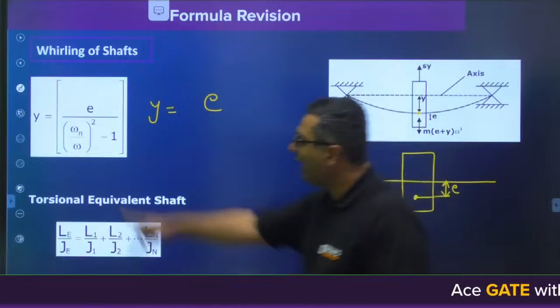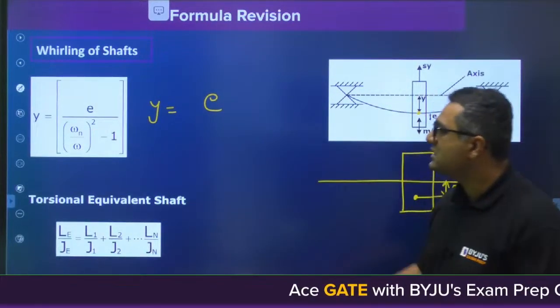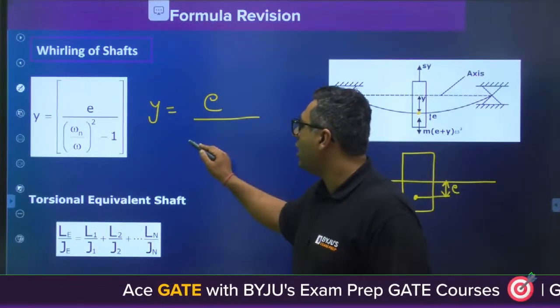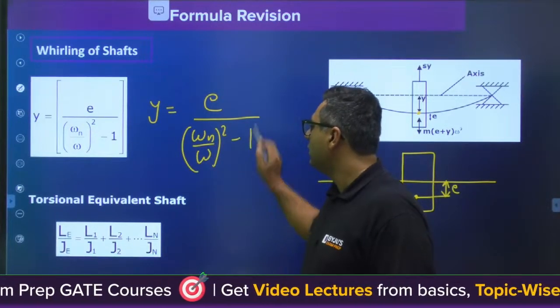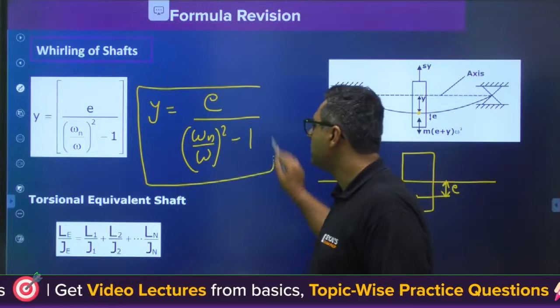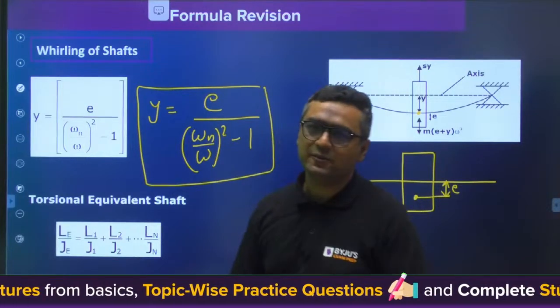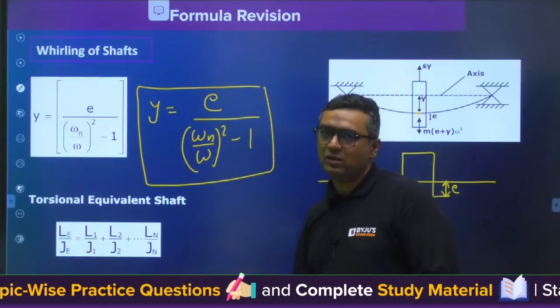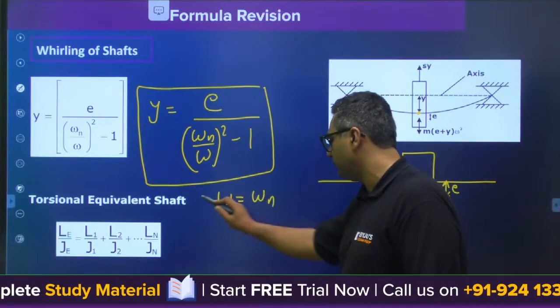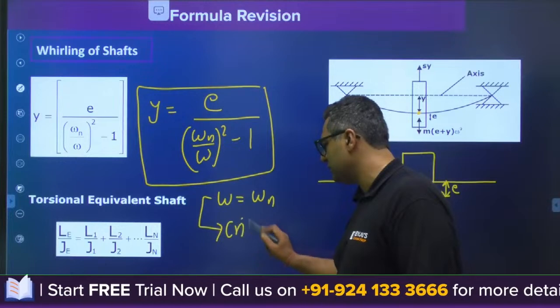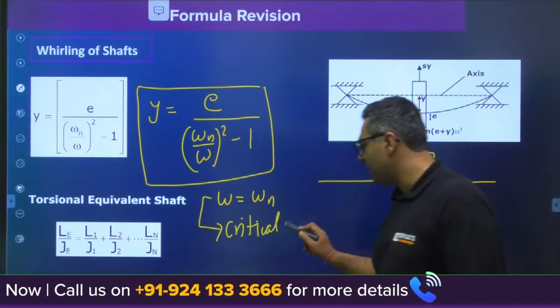Then the Y deflection is E by (omega n by omega) square minus 1. This is coming as the Y, that is deflection. And my dear, this omega equals omega n is the condition which is said to be critical speed of shaft. I feel everybody would be remembering.